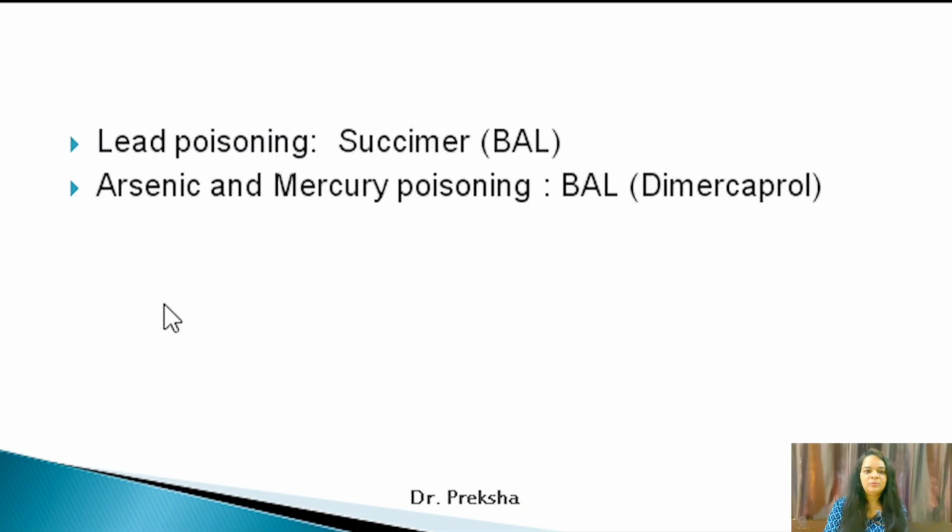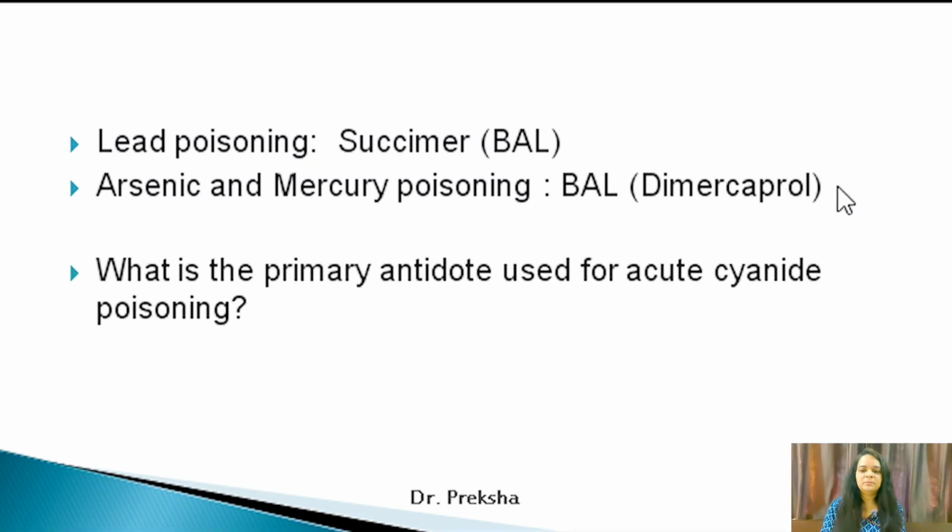Now similarly, heavy metals can also be asked in MCQ, this includes lead poisoning, arsenic and mercury poisoning. For all these, the drug of choice is succimer or BAL, which is also known as dimercaprol. So for all these you have to remember BAL or succimer or dimercaprol. Now this is an easy question that you have to solve. What is the primary antidote used for acute cyanide poisoning?